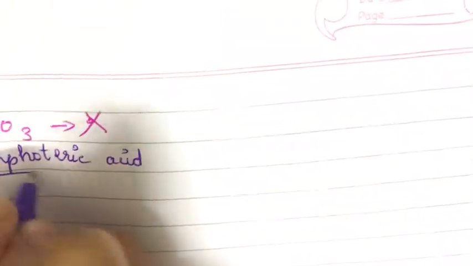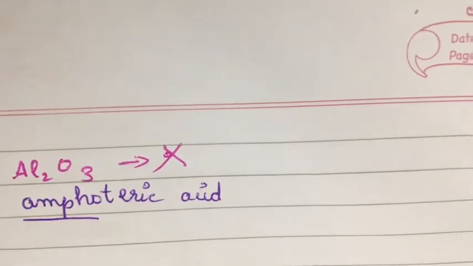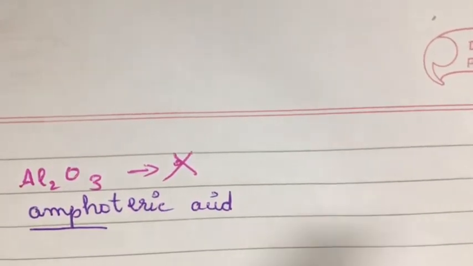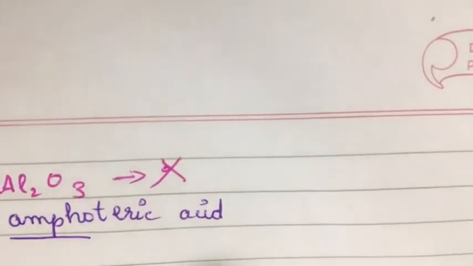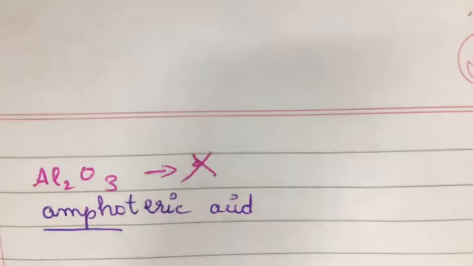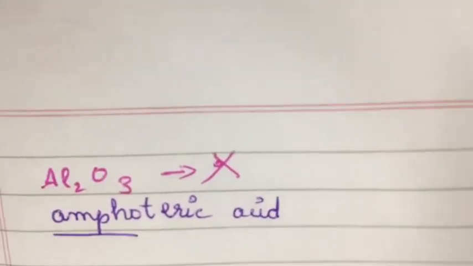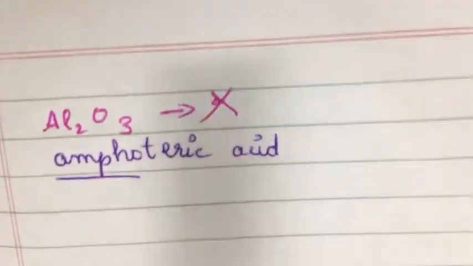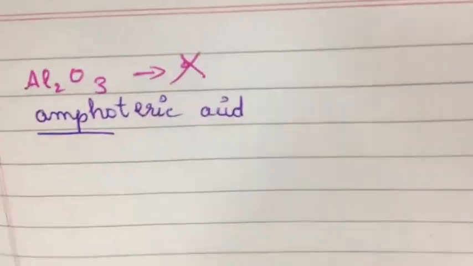What is meant by amphi? Have you heard the term amphibians? Amphibians are the animals which can live both in the water as well as the land. Similarly, what is meant by amphoteric in the case of chemistry? The term amphoteric means that they behave as an acid as well as they can also behave as a base.